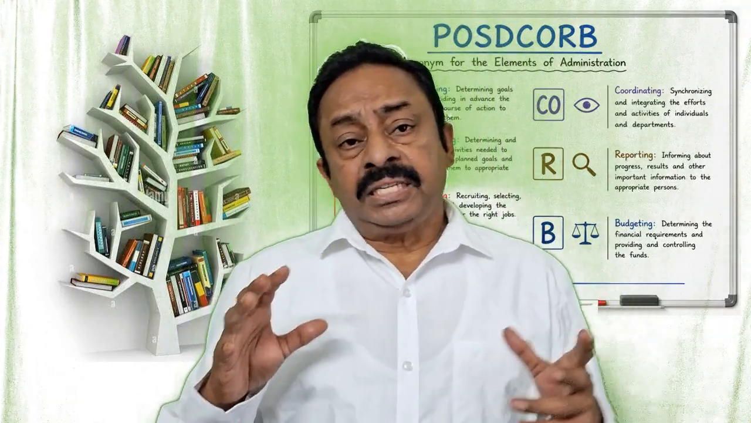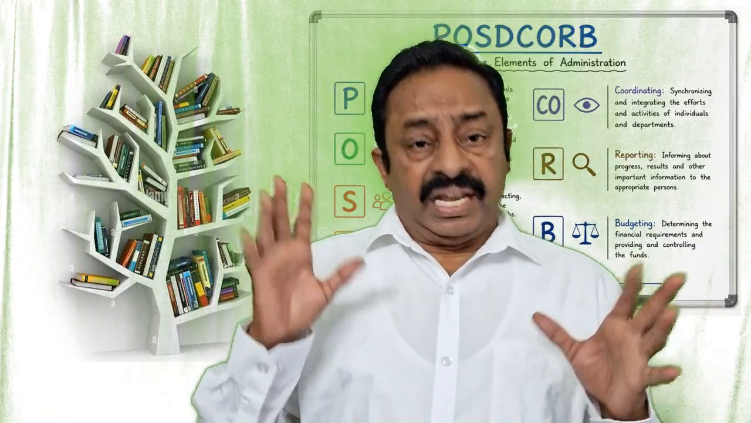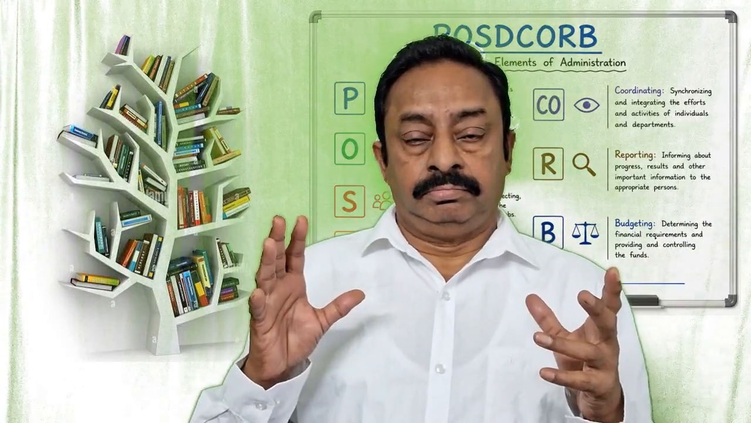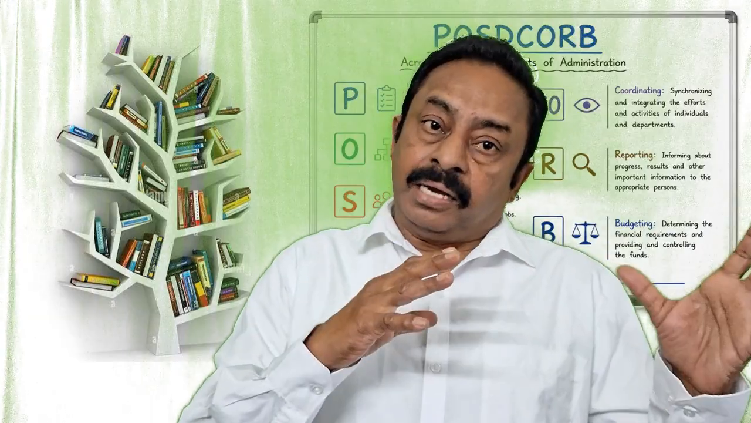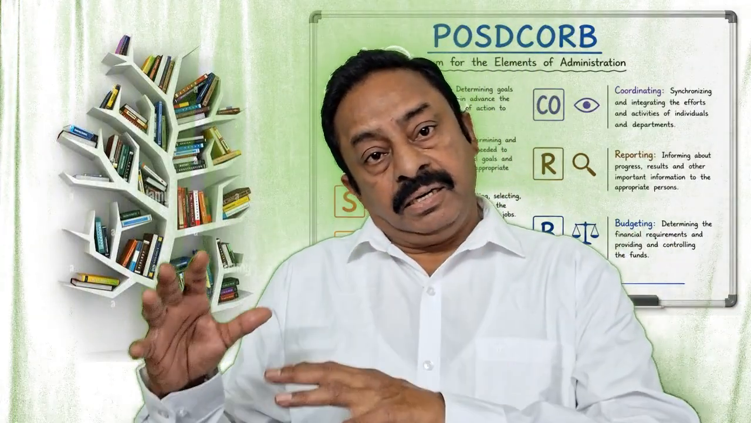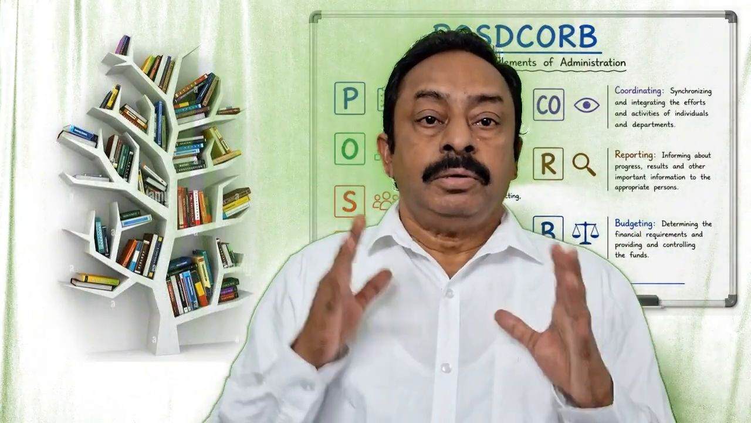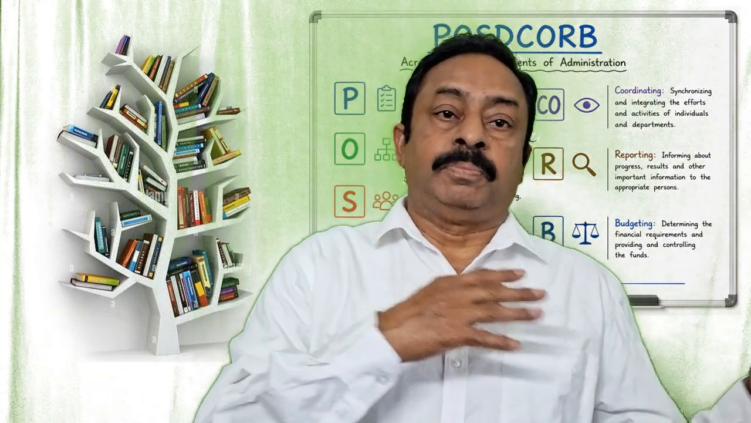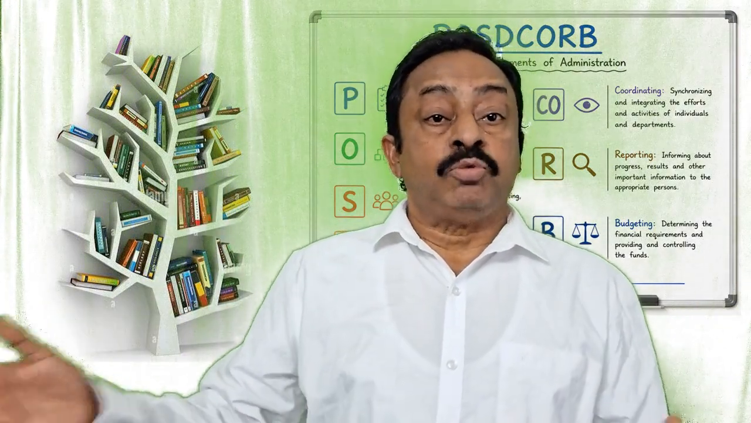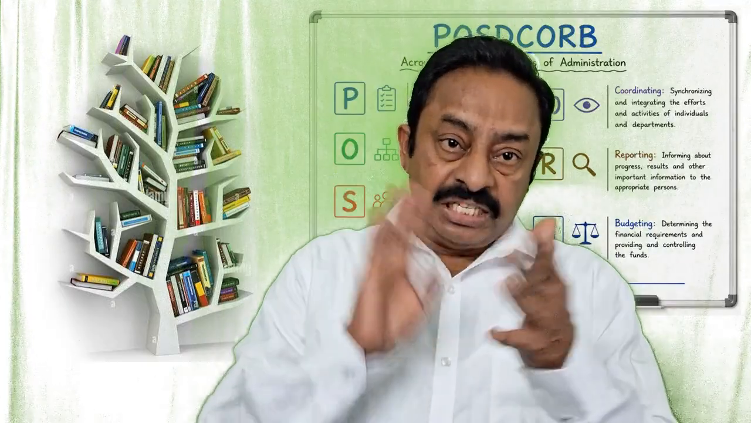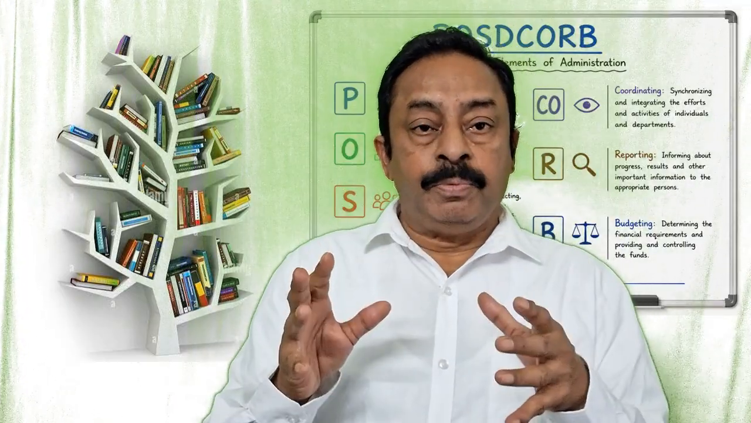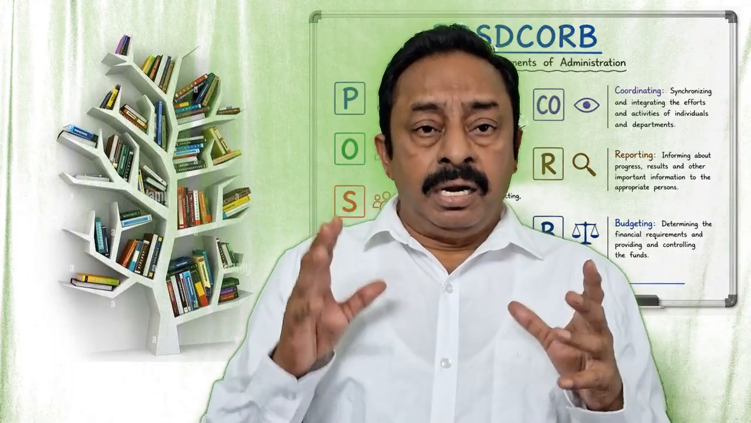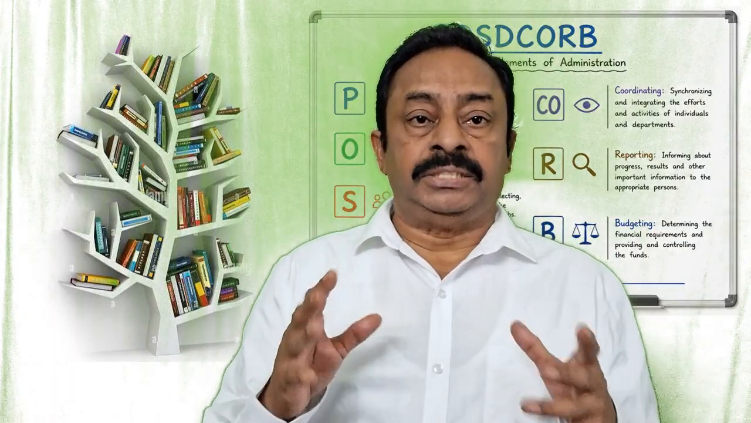Correct. Now, what is the third one? POS. What is S? I told you S is staffing. Planning done, organization done. Now we need people to achieve all these things. You have a very good marketing plan, you have a good sales and production plan. Who will produce all this? Who will do it effectively? You need sales people, marketing people, production people. Staffing is the third most important function in management.